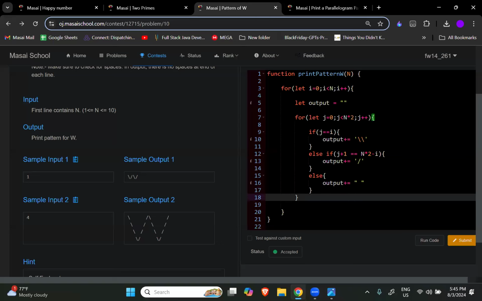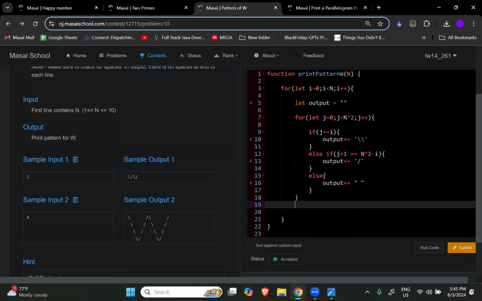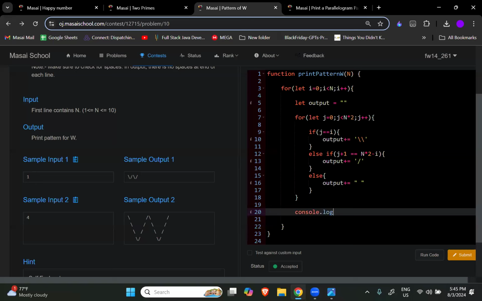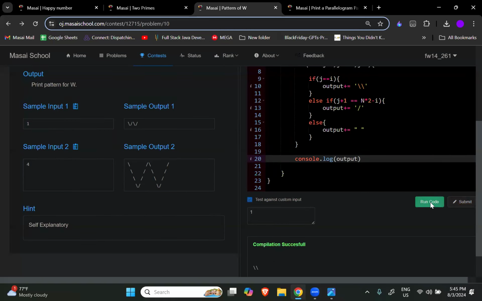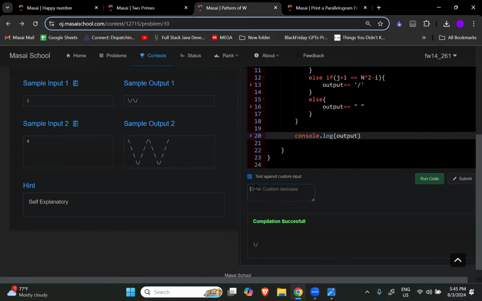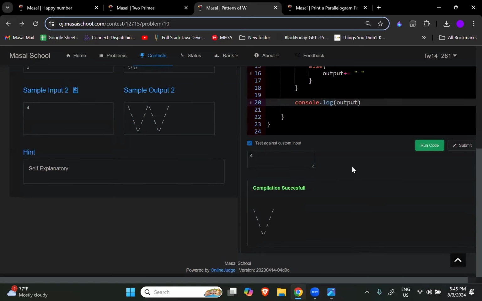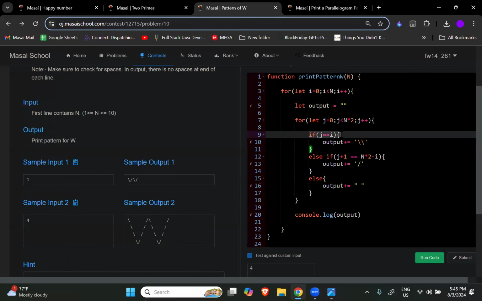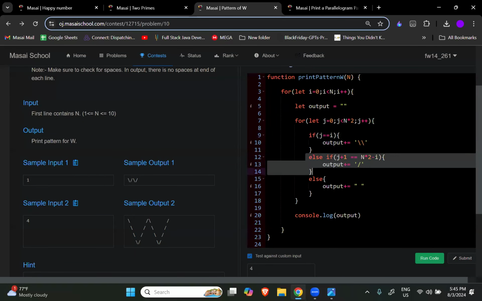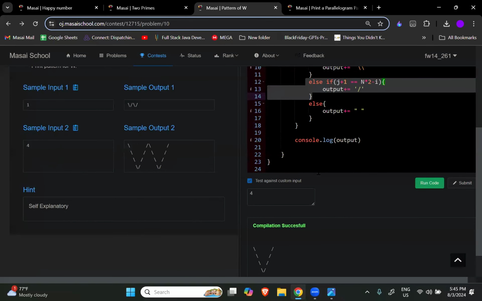Now, once this loop is over, what will I do? I will console.log my output. Okay, console.log output. Let's see what gets printed. If I run this, let me make it 4. How easily we printed V, right? Just when this matches, our left side diagonal will come, and whenever this condition will match, our right side diagonal will come. Now we are able to print the V.